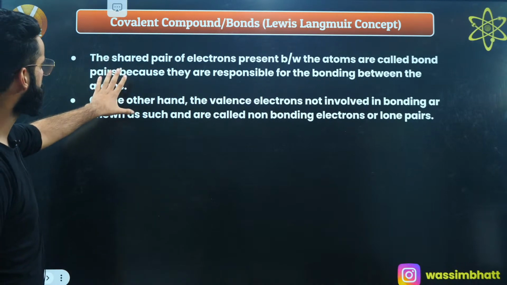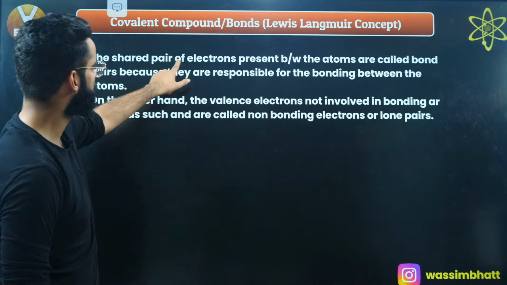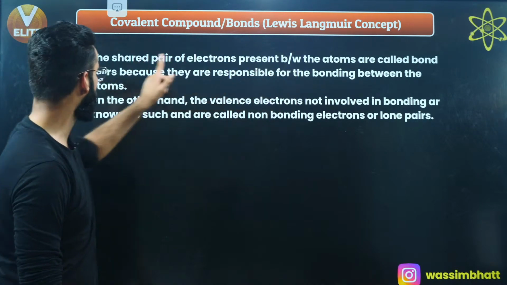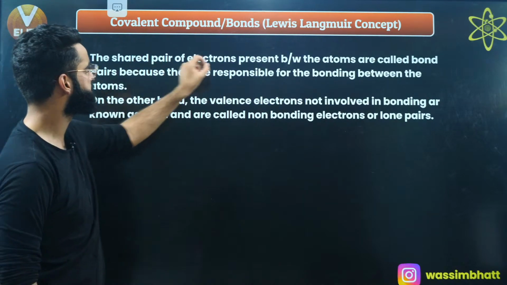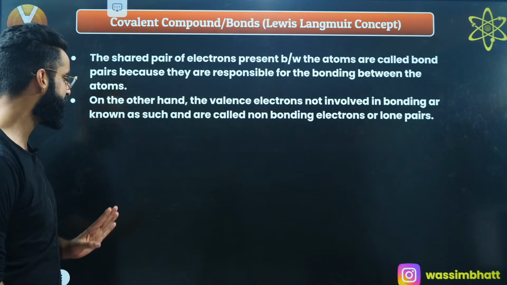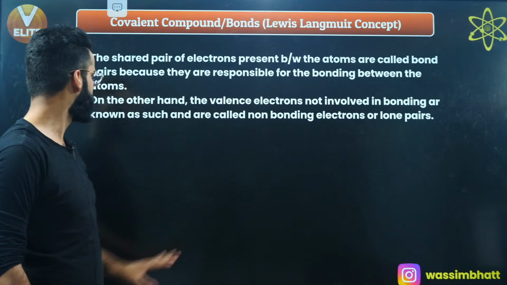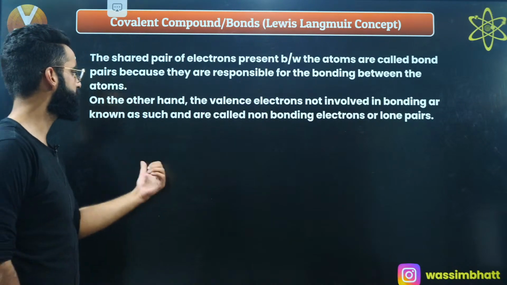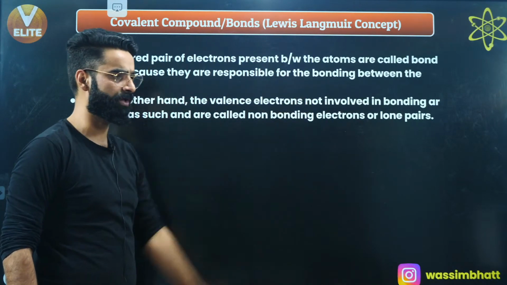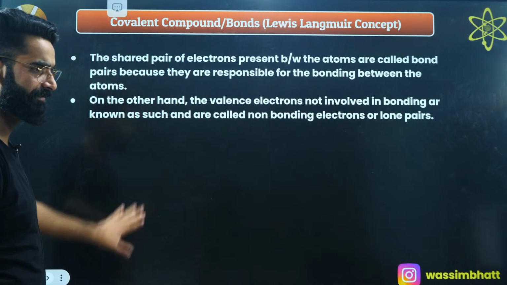This is something which I told you: the shared pair of electrons present between the atoms are called bonded pairs of electrons because they are responsible for the bonding between the atoms. On the other hand, the valence electrons which are not involved in the bonding are called non-bonding electrons, or you call them the lone pair of electrons, right? That's something which is understood.